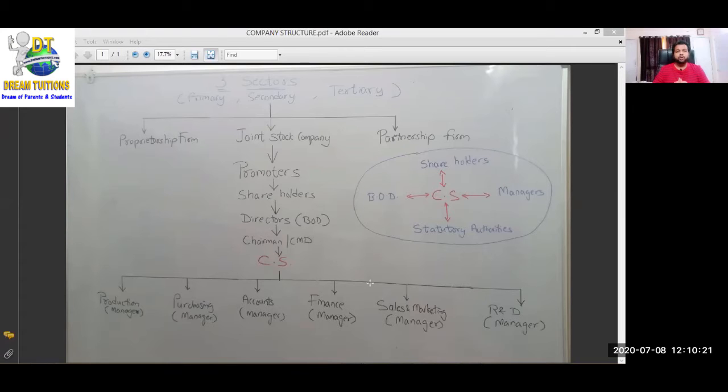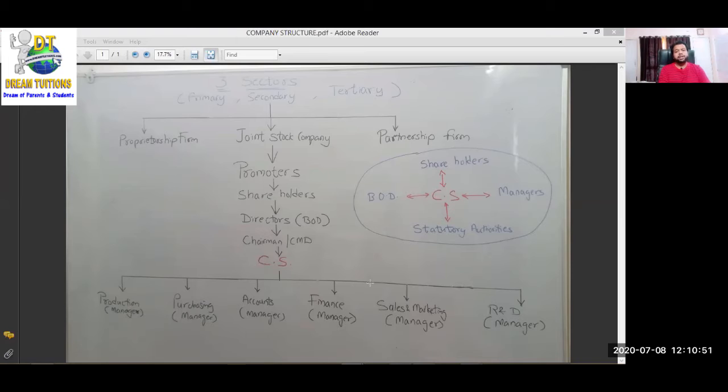If you want to do business, if you want to do economic activity, what is economic activity? All those activities done by humans daily to earn their livelihood. कमाने के लिए जो इंसान करता है काम दिन में, that is called economic activity.